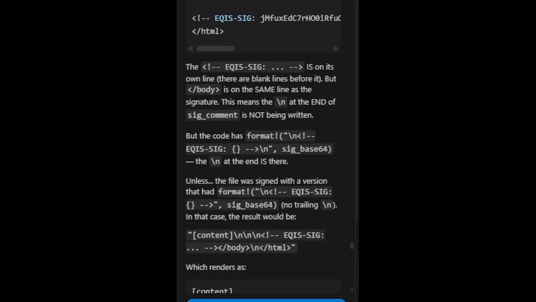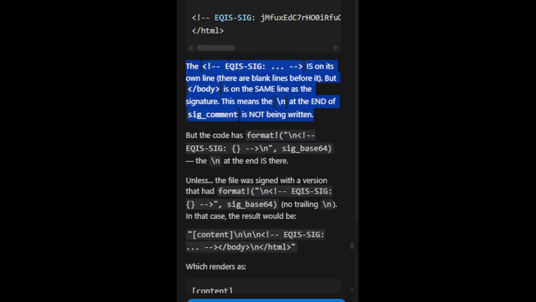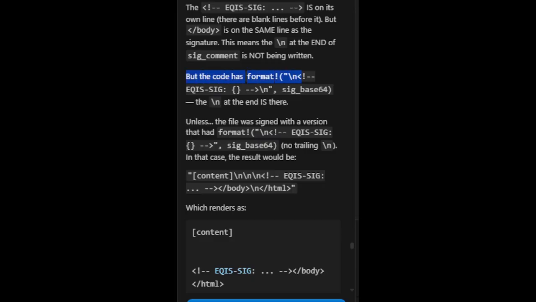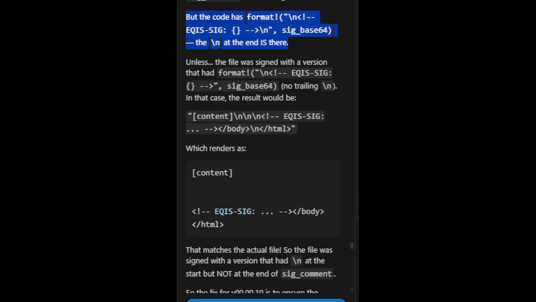The EQIS sig is on its own line, there are blank lines before it. But /body is on the same line as the signature. This means the \n at the end of sig_comment is not being written. But the code has format, \neki sig, --n. Sig_base 64, the \n at the end is there. Unless the file was signed with a version that had format, \neki sig, sig_base 64, no trailing \n.